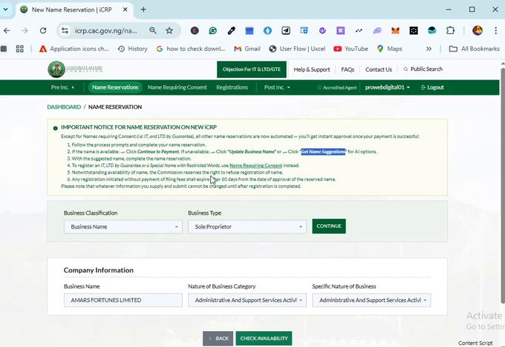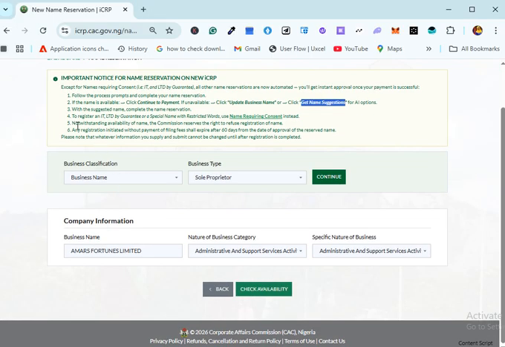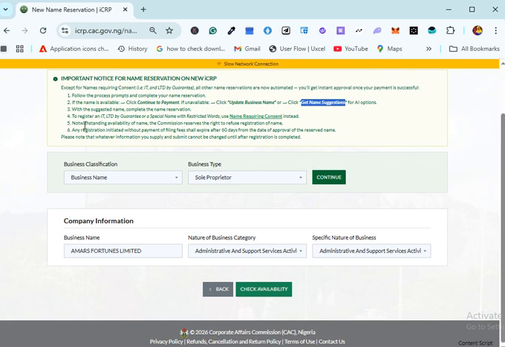The Commission reserves the right to refuse what? The registration of name. This is to tell you that even if a name is actually available, the Commission can still reject the registration of a particular name if it goes against the CAMA 2020 law.